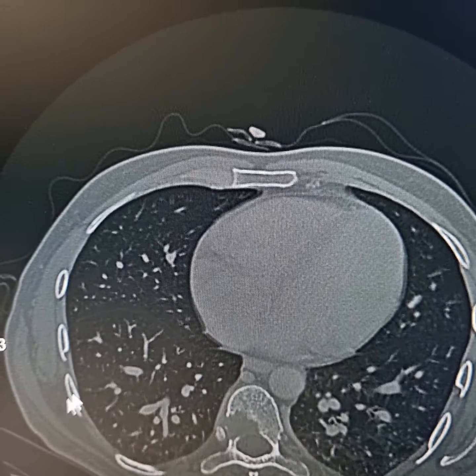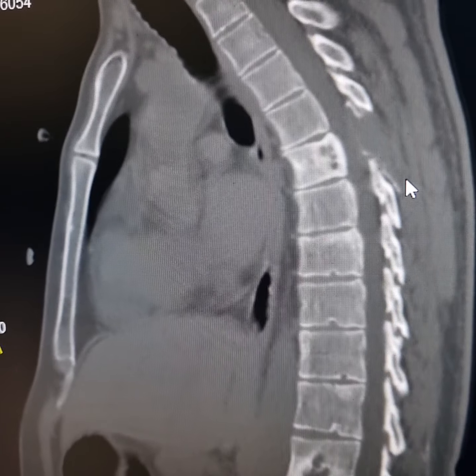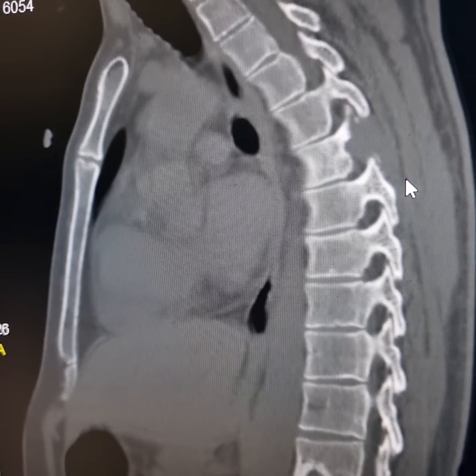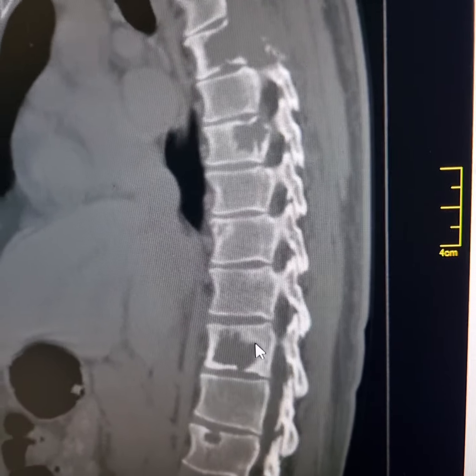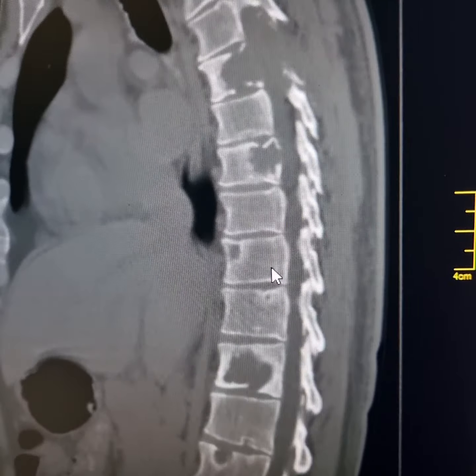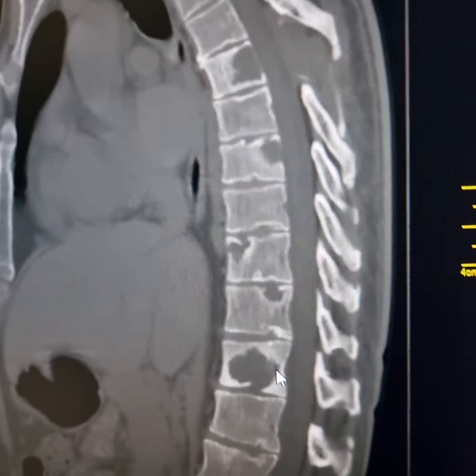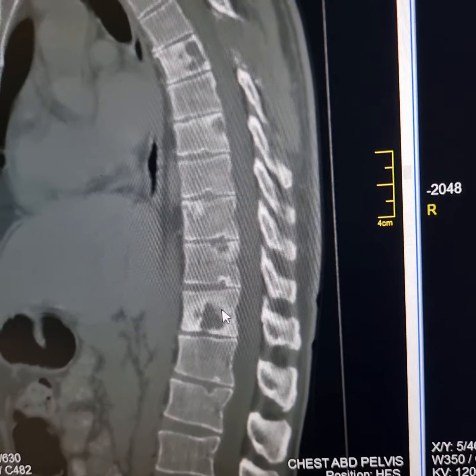Ill-defined and well-defined lytic lesions involving bodies of multiple thoracic vertebrae. The involvement of DV6 is relatively more severe, both of its pedicle, neural arch, and spinous process, along with the superior and inferior articular processes, are eroded. Similar, fairly well-defined lytic lesions in rest of the vertebrae.